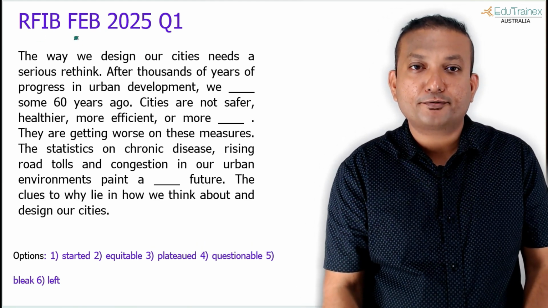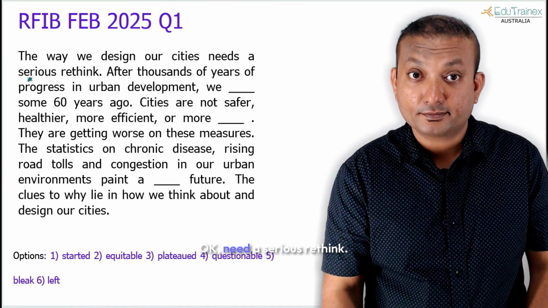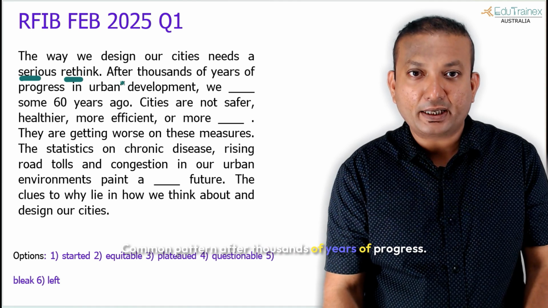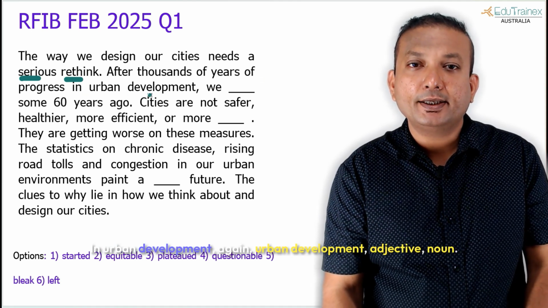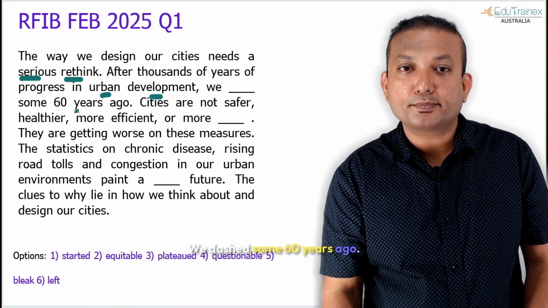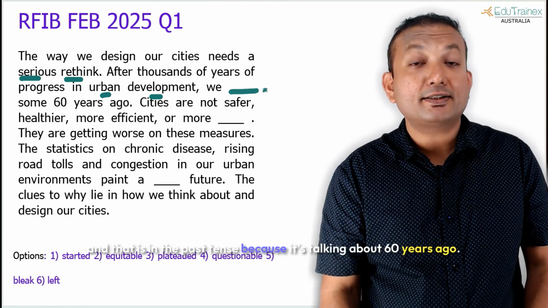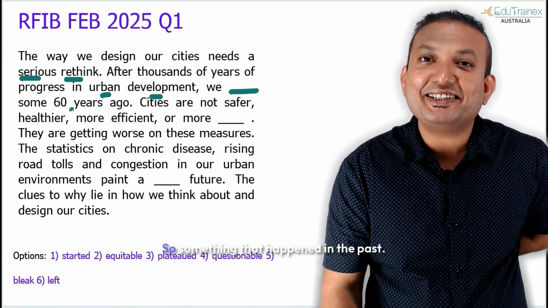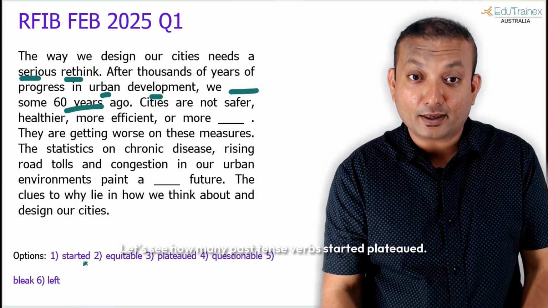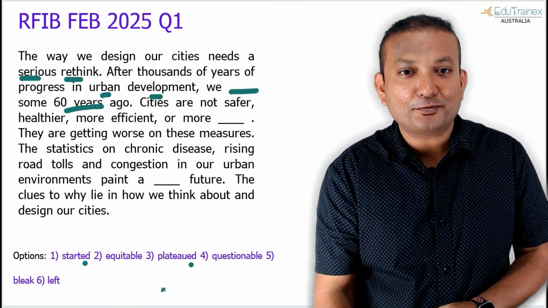Okay, the first question is right in front of you. The way we design our cities needs a serious rethink. Serious, adjective, noun, a common pattern. After thousands of years of progress in urban development, again adjective, noun, we dash some 60 years ago. We did an action, and that is in the past tense because it's talking about 60 years ago, something that happened in the past. Let's see how many past tense verbs: started, plateaued. That's it, only 2. Now you only have to choose out of 2.